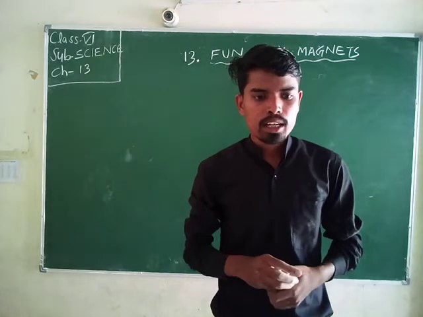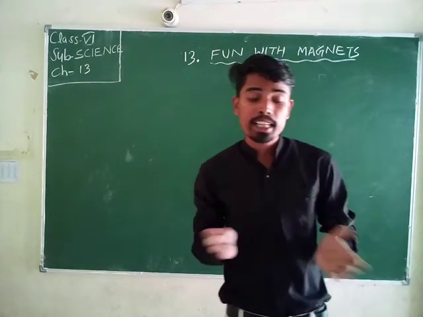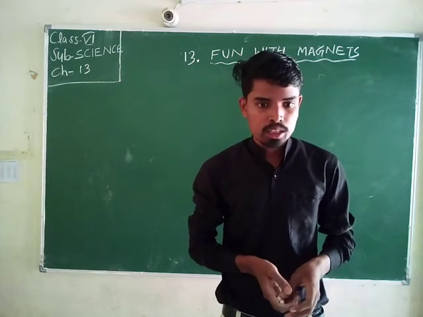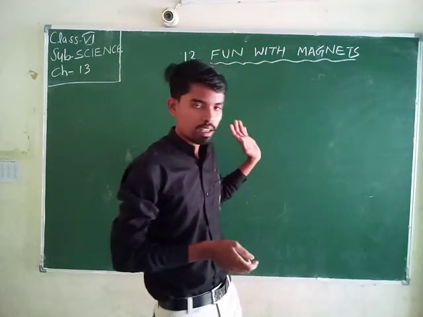The area around a magnet in which its effect can be experienced is called the magnetic field. I already told you an example of a magnetic field.